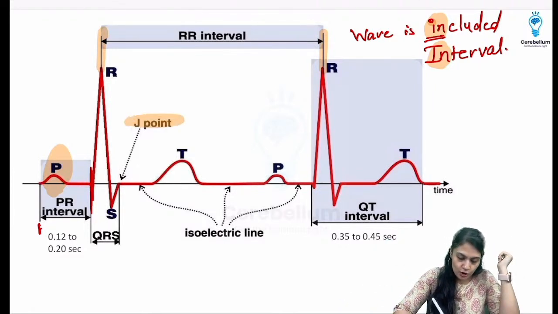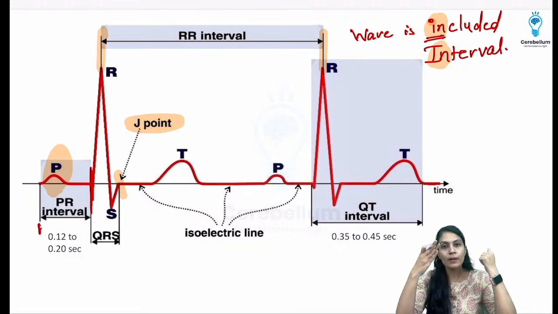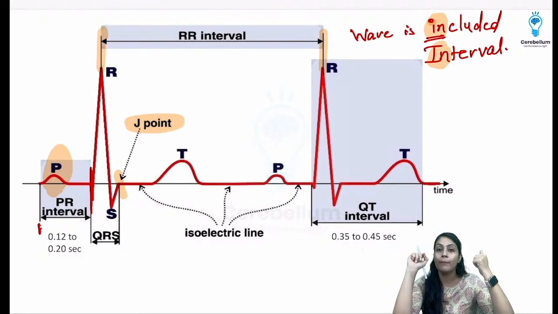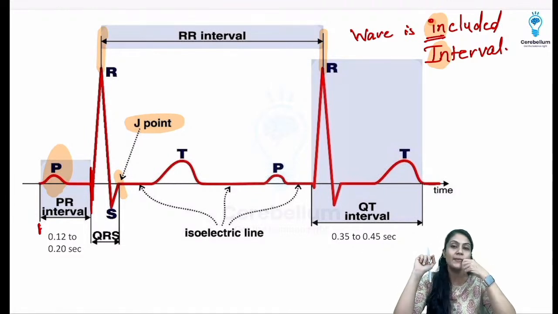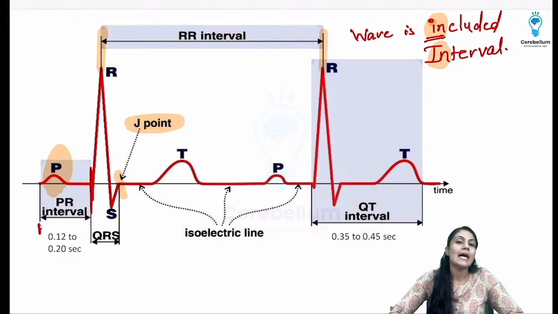Okay, what is the J point? J point is where the S wave ends and the baseline comes. The S wave comes to the baseline, that exact point where the T wave is about to start and the S wave has ended, and that is the J point. What is the significance? Whenever there is going to be infarction, this is going to get elevated. Okay, and that is known as the ST segment elevation MI.